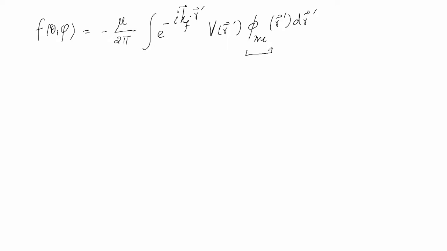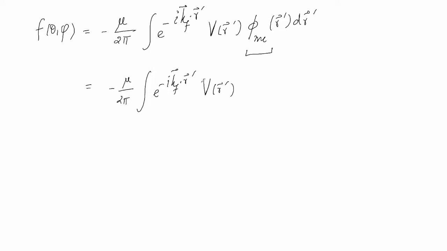Therefore there is not much modulation in the scattered wave, and we can approximate the wave function by the wave function of the incident wave. Now we can write it as minus mu by 2 pi, e to the power minus i kf dot r prime, V(r prime).